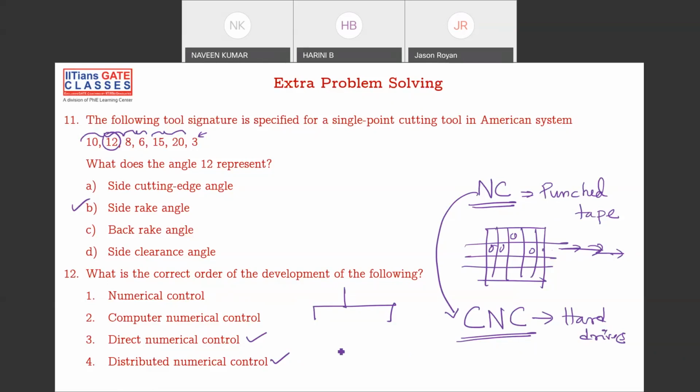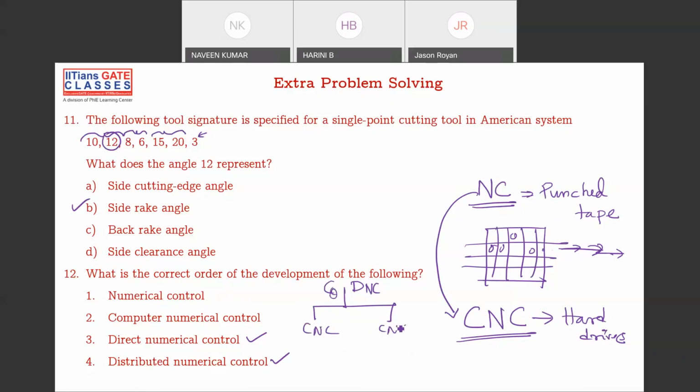Okay. There is DNC, that is direct: there is a centralized computer here, and that computer manages all the CNC machines.